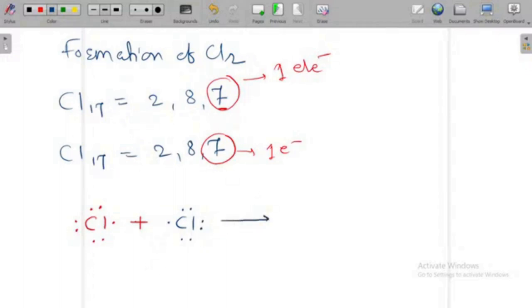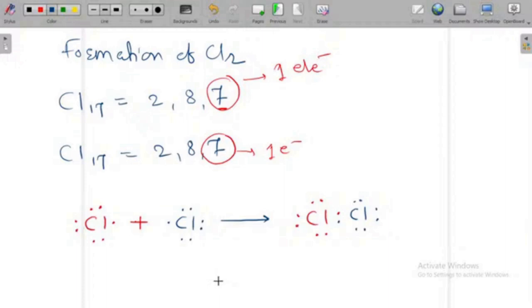How? See this. What happens? This chlorine, okay, the red color chlorine, for your understanding. This has 7 electrons, 1, 2, 3, 4, 5, 6, 7. It comes in contact with the other chlorine, or it shares 1 electron of its last orbit with the other chlorine. And this is the other chlorine, which has its electrons, 1, 2, 3, 4, 5, 6, 7.